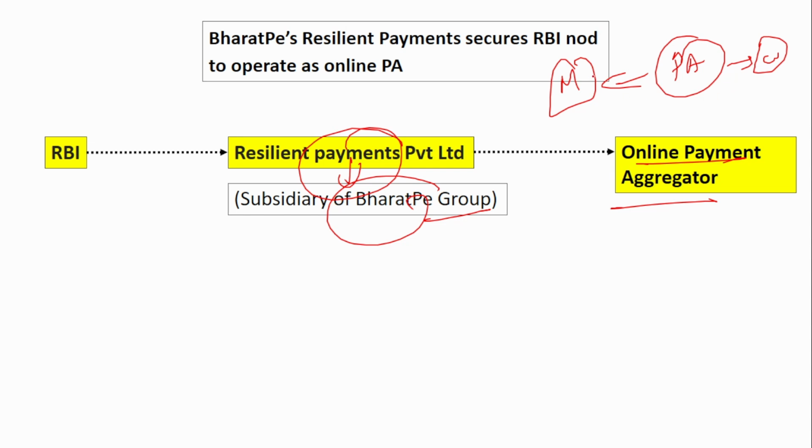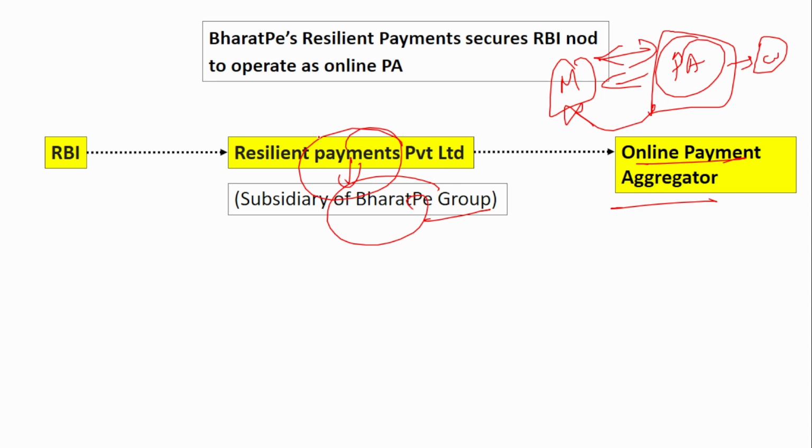So if you see merchants, they will not be in a position to accept any or all payments, right? They will not have that option to accept UPI or credit card. So in that case, payment aggregator will come and tell that I will accept any kind of payment from the customer on behalf of you, and then transfer the money to you. Okay, so there will be an agreement between merchant and the payment aggregator. The payment aggregator will collect the payment from the customer and then pass on the payment to the merchant. This is the function of the payment aggregator.